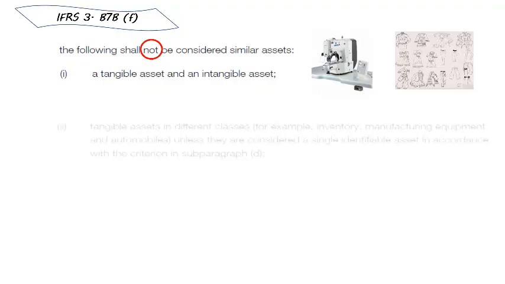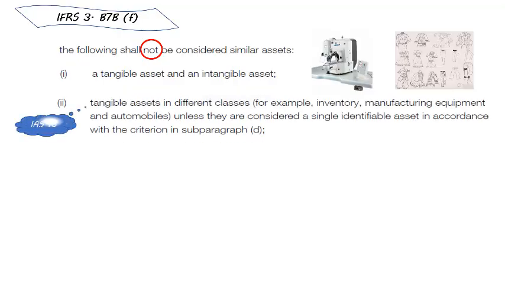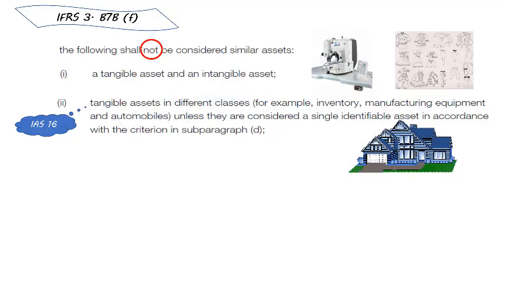Tangible assets in different classes are also discussed in IAS 16 and would typically be tangible assets that are not of the same nature and are evidently different. On the other hand, assets that are both tangible but share different risks that cannot be cost efficiently separated, like the land upon which a building has been built. These cannot be separated from a practical perspective, as the land cannot be sold without the building. Such assets may be combined.